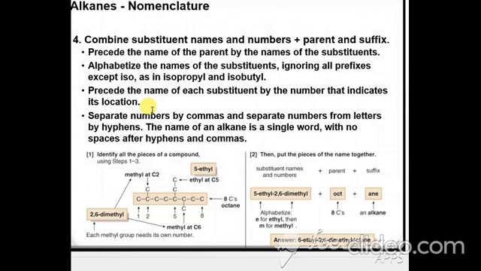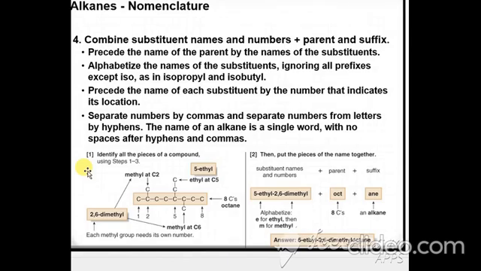Now look at this picture and decide the name. Here the longest carbon chain is 8, that is octane. Here are 2 methyl groups, one at C2 and the other at C6. And how do you write it? 2,6. If there are no other methyl groups, you write 2,6 and dimethyl, and then you select your longest carbon chain.